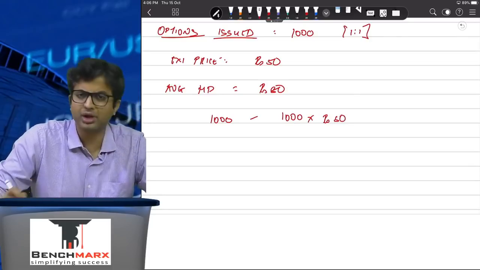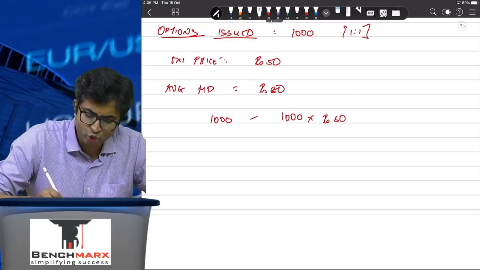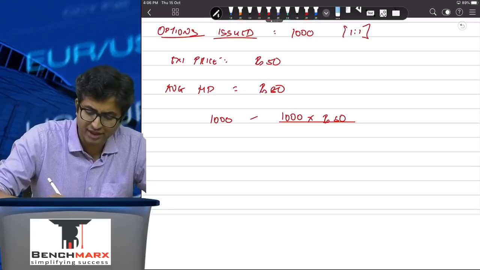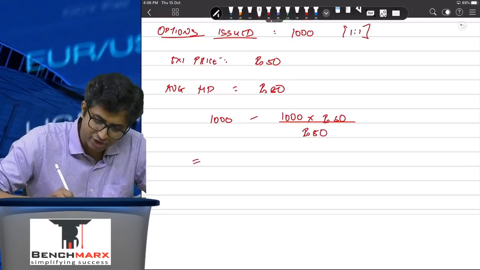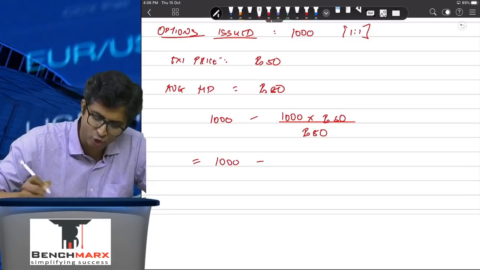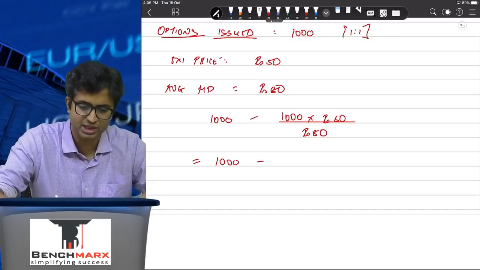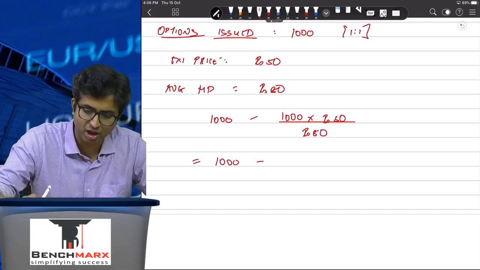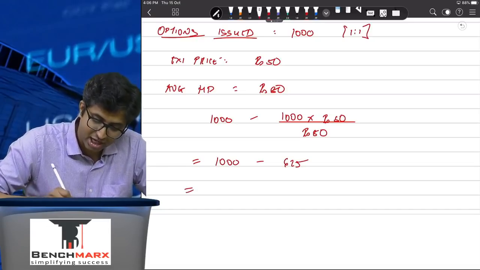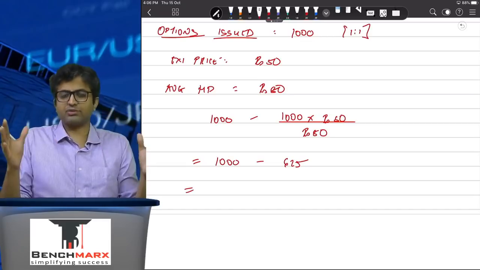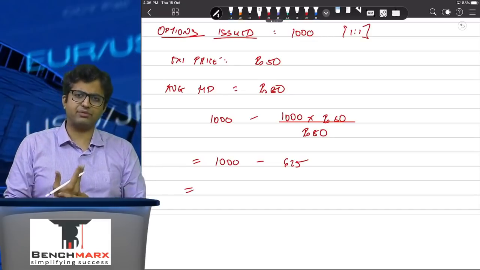50,000 will be received. What will I do with that money? Well, two schools of thought. You can assume that, well, I can go to the market and buy back my own equity shares. Then how many equity shares will I buy back? Well, when I go to buy back, I will have to buy back at 80 rupees. So this is 1,000 into 50 upon 80, and hence I can buy back 625 shares. And hence at the end of the day, I will still be left with 375 shares.